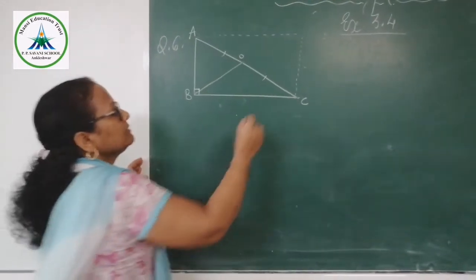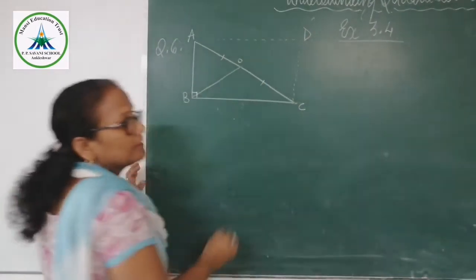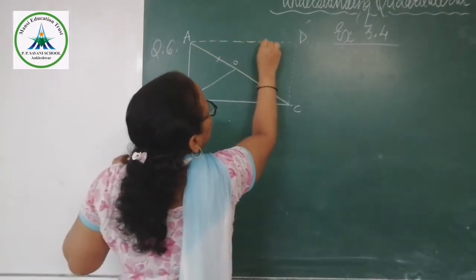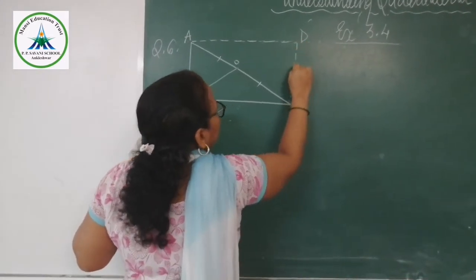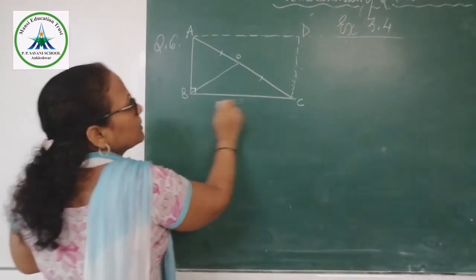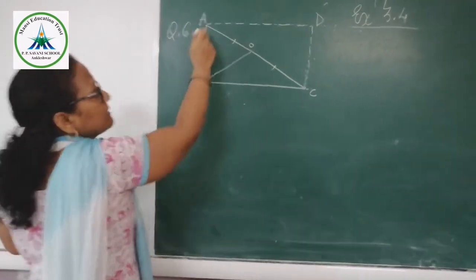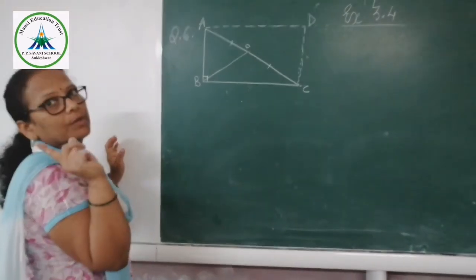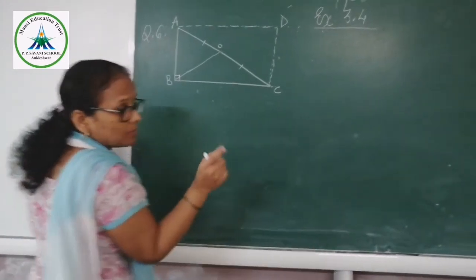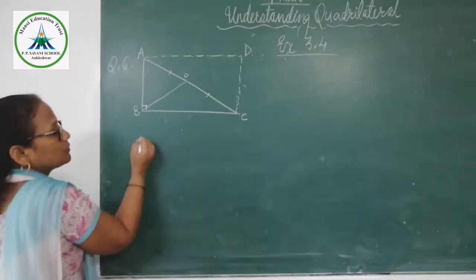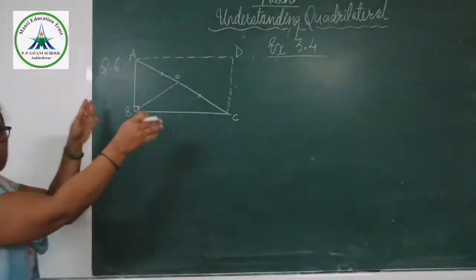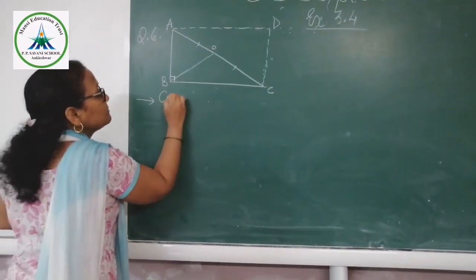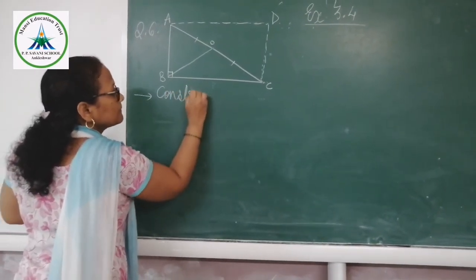Here what I have done? I have drawn a line which is parallel to BC. Here this triangle I have converted into a parallelogram. If there is such kind of thing given, first of all in your solution, write down the construction.